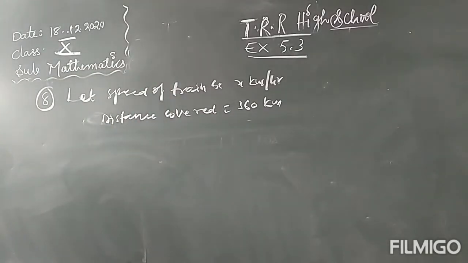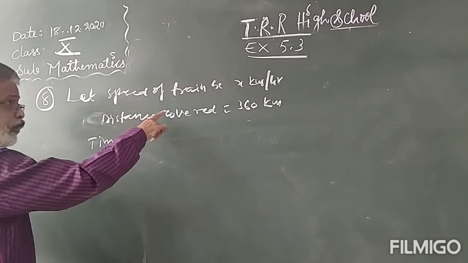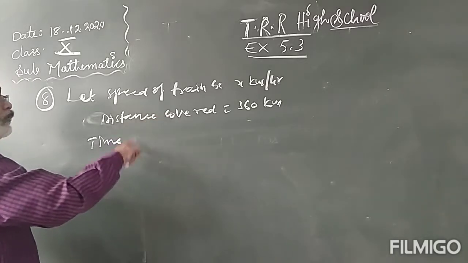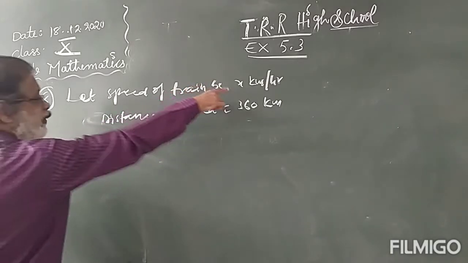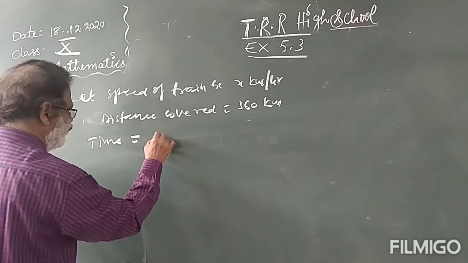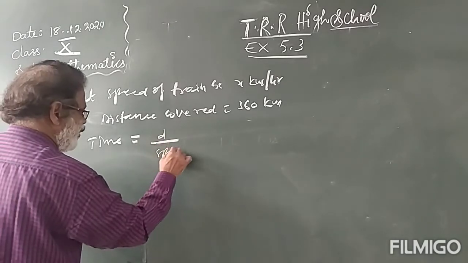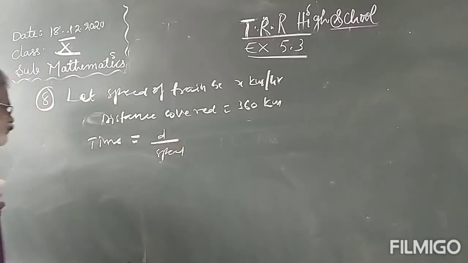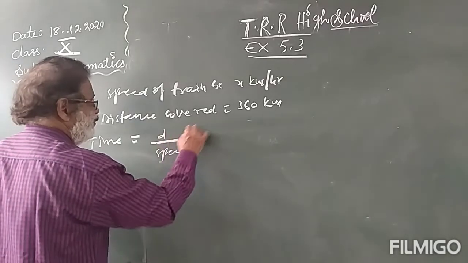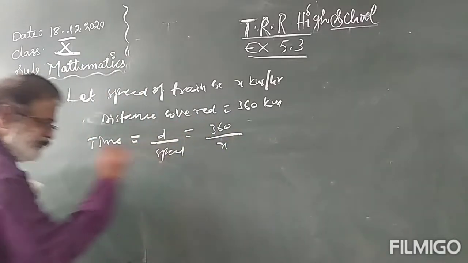The speed of the train is x kilometers per hour. Distance covered is 360. Time taken originally, time taken to cover the distance of 360 kilometers with speed x kilometers. Time is equal to, formula, distance by speed. Distance is 360. Speed is x. This is the first time.